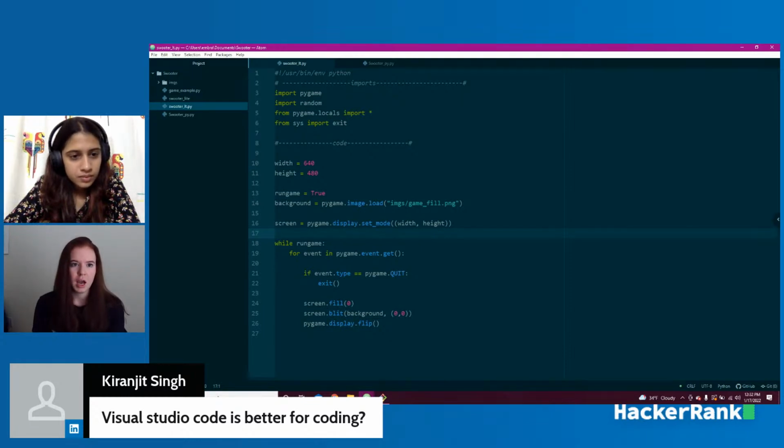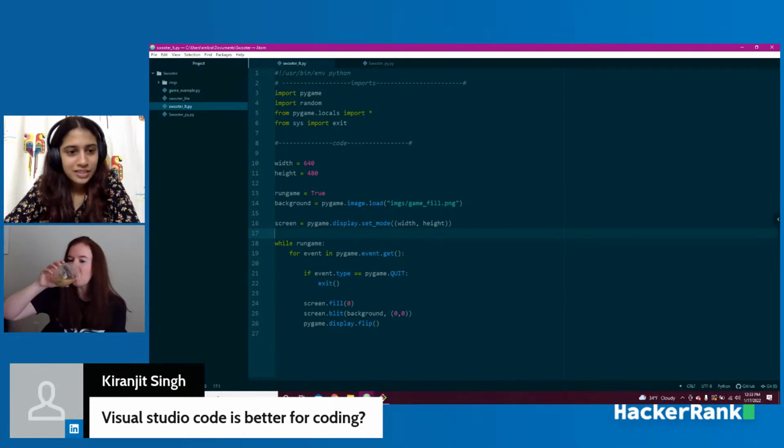I am partial to Atom. That's what I typically use. There's a different program that a lot of people I work with use. Personal preference, I'd say. Visual Studio probably has more bells and whistles.